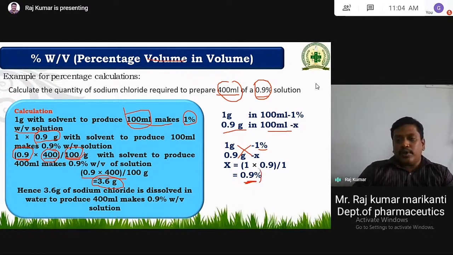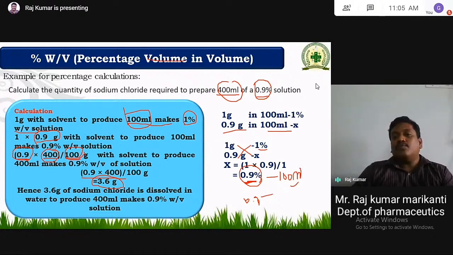So for 0.9%, the percentage means it is for 100 ml. 0.9% is for 100 ml, nothing but 0.9 grams in 100 ml. So 0.9 grams in 100 ml, then into how many? 400. Nothing but how many hundreds are there? 400 is 4 hundreds.